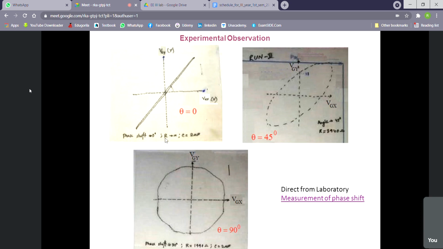But this resistance you cannot write. For theta equal to 0 you can write, but resistance we cannot write in this way because the data is not available with us. This C is 2 microfarad, fixed.